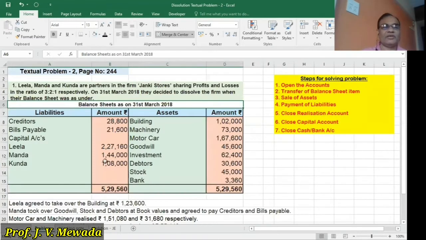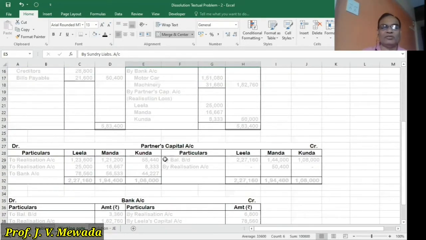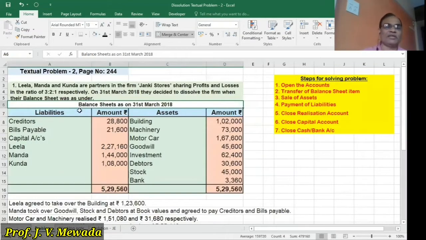Now we'll transfer the capital of Leela, Manda and Kunda to their respective account on the credit side. So let us proceed to the capital account. In the capital account, on the credit side, we'll write by balance brought down for Leela 2,27,160, for Manda 1,44,000, for Kunda 1,08,000 on the credit side. So we'll refer to the sum. Our credit side transfer is over. Now our credit side, means liabilities, are over.